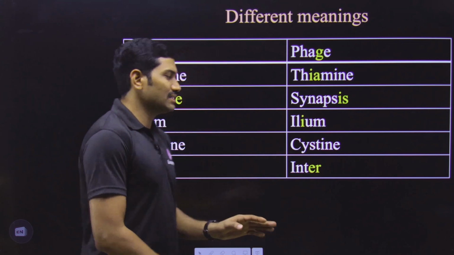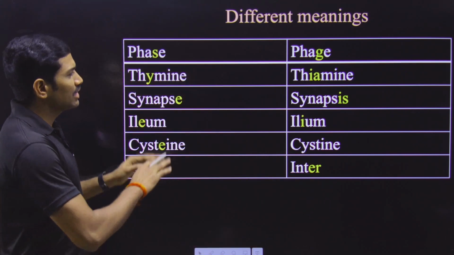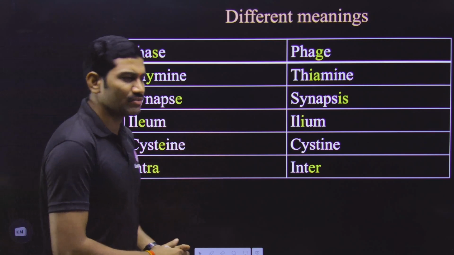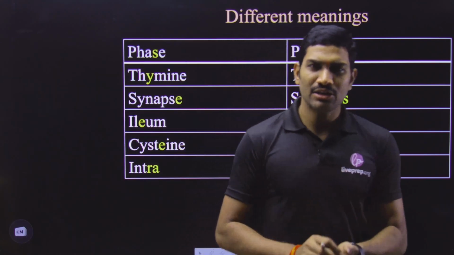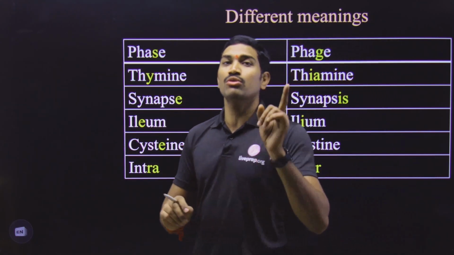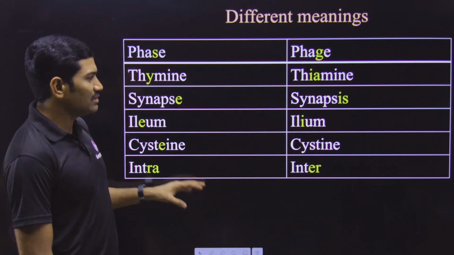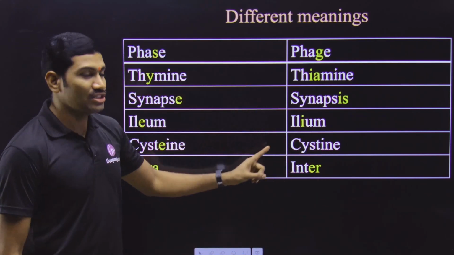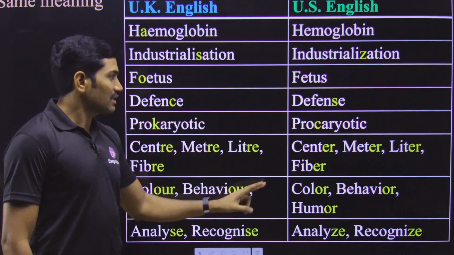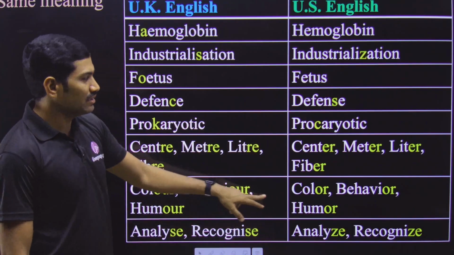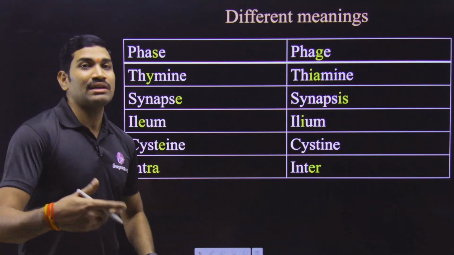So in this way, these are some of the words that we need to focus on. Anyhow, whenever we are studying this particular specific content, there I will tell you that this is the spelling, this is the meaning, don't confuse it with so-and-so spelling. Each and everything I will tell you, so you don't need to worry about this, but simply understand that. So in this way, some words like this are giving the same meaning and some words like these are giving different meanings.